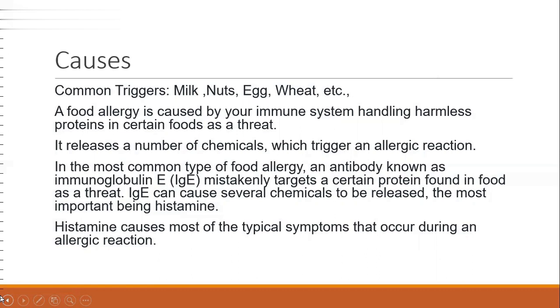In the most common type of food allergy, an antibody known as immunoglobulin E, IgE, mistakenly targets a certain protein found in food as a threat. IgE can cause several chemicals to be released, the most important being histamine. Histamine causes most of the typical symptoms that occur during an allergic reaction.